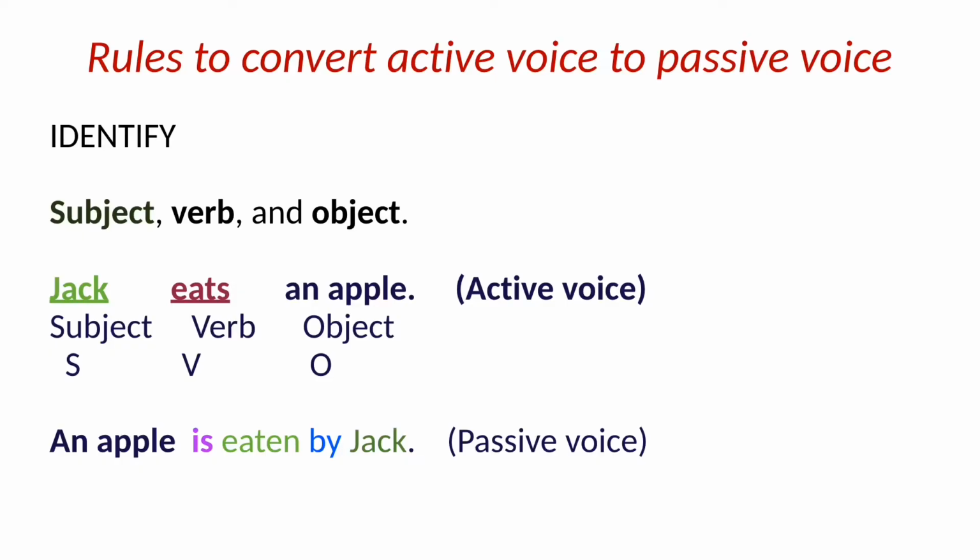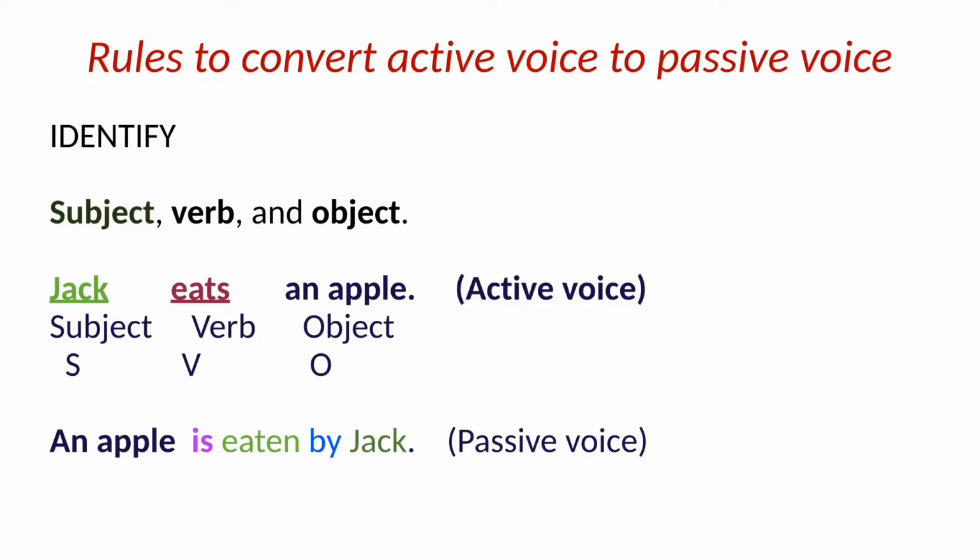The past participle of the verb eat will be eaten. Next we will write by. It is usually added before the object, and the object of the passive voice sentence is Jack, that we will write at the end. So in this way the passive voice sentence is formed.